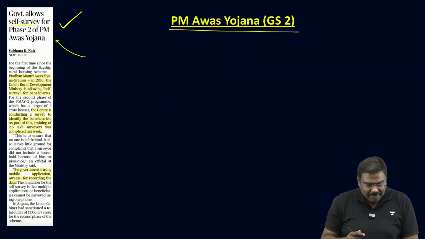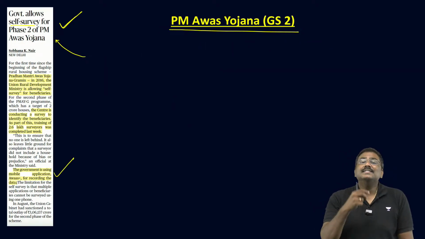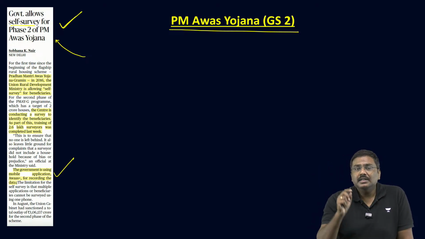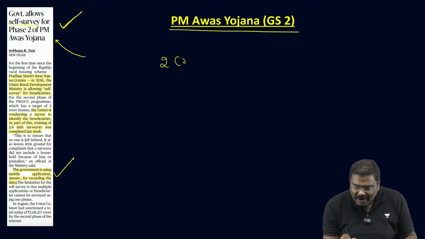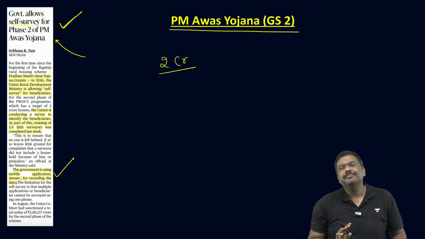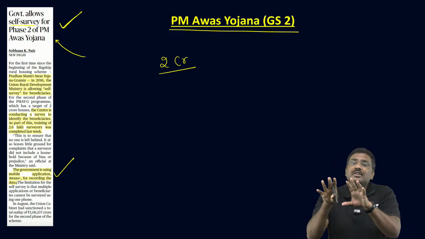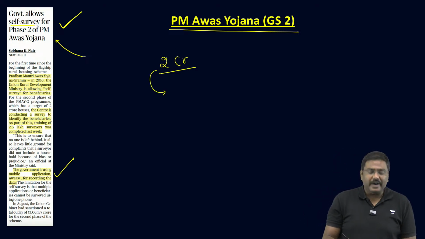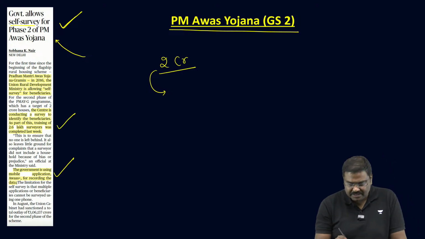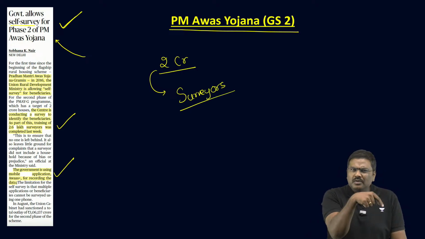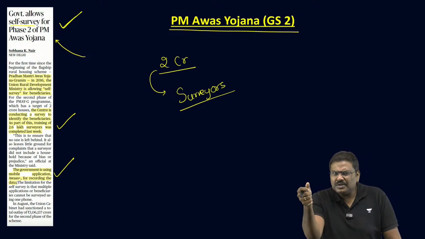Now, very recently, the Cabinet Committee has approved the second phase of PMAYG. In the second phase, the target will be to identify 2 crore beneficiaries, and the same assistance will be provided. And for identification of the beneficiaries, we have identified more than 2.5 lakh surveyors who are being trained now, who will go to the villages and identify the beneficiaries.